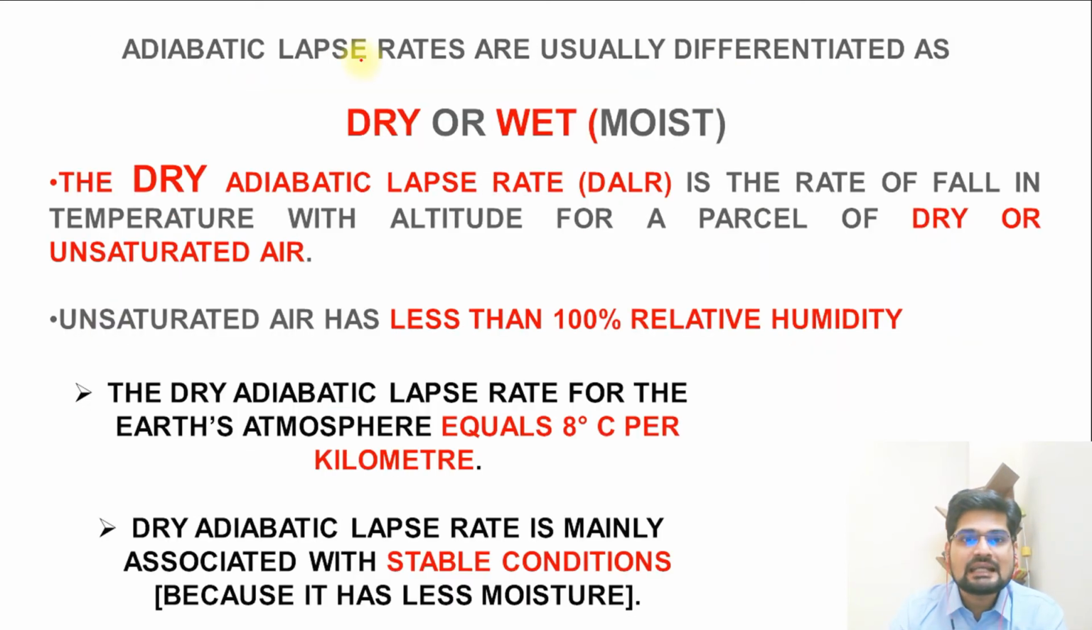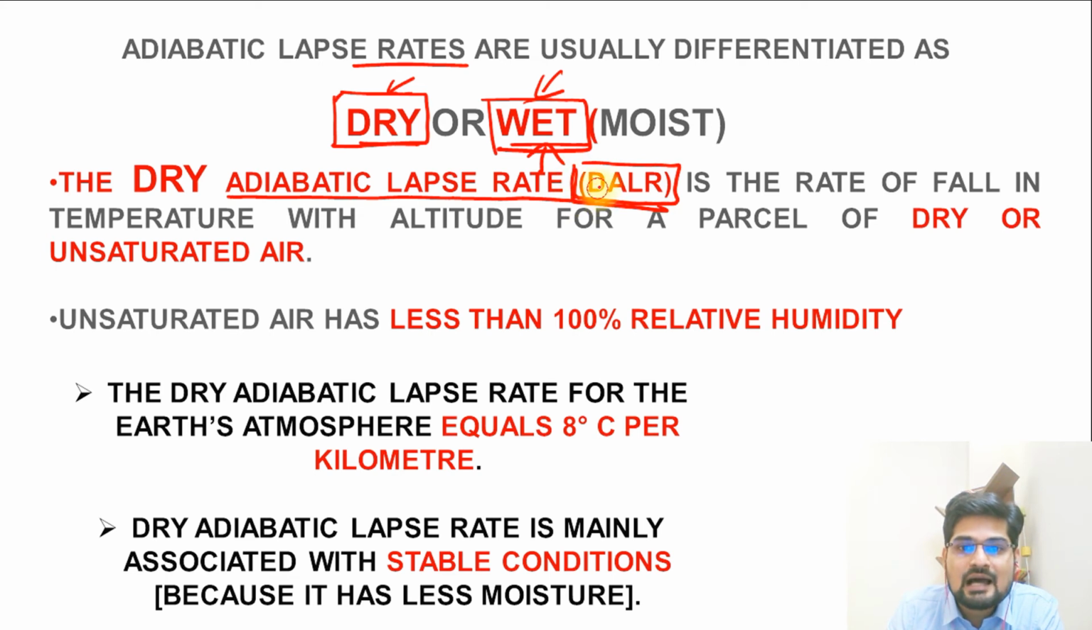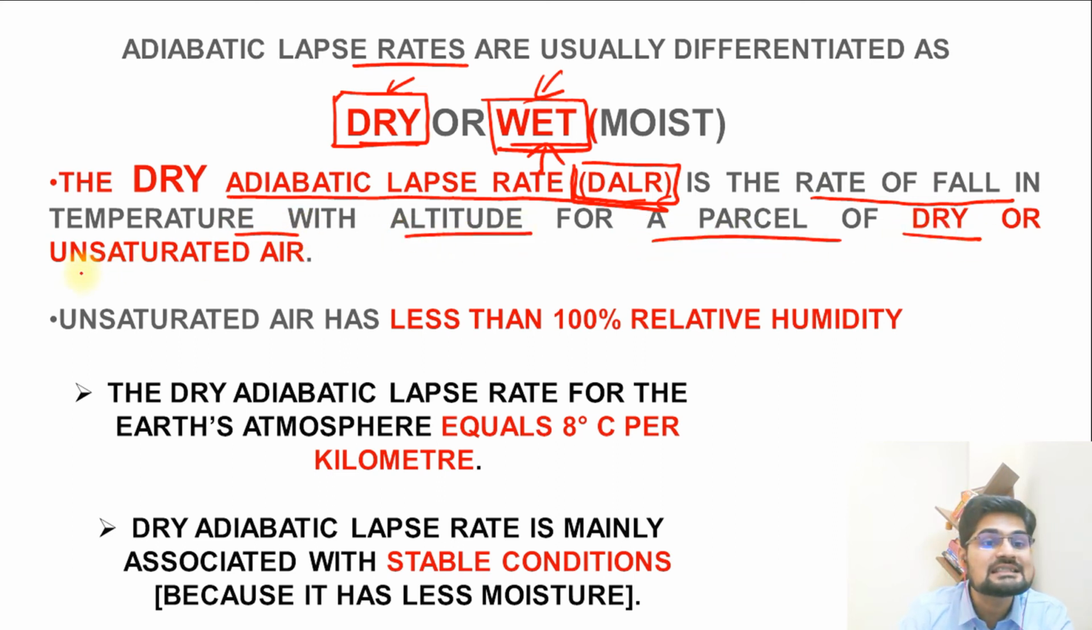Now the adiabatic lapse rate is usually defined as dry as well as wet. Remember, a situation where water vapor is not there, and a situation where immense water vapor is there. So the first thing you need to know is what the case is in dry and wet. If it is dry, it is called the dry adiabatic lapse rate, DALR. Remember, the adiabatic process is the key here. It is the rate of fall in temperature with altitude for a parcel of dry or unsaturated air.